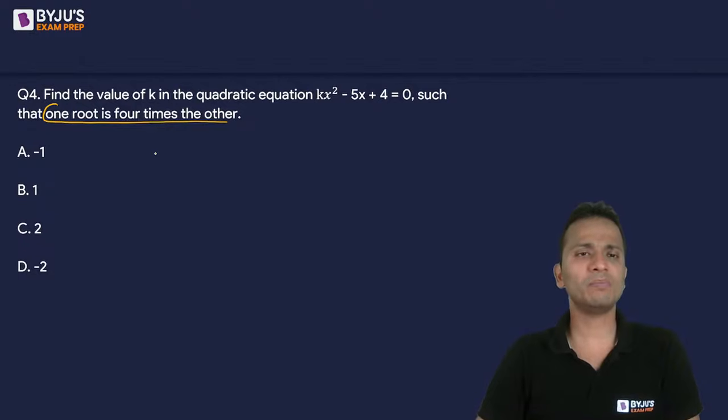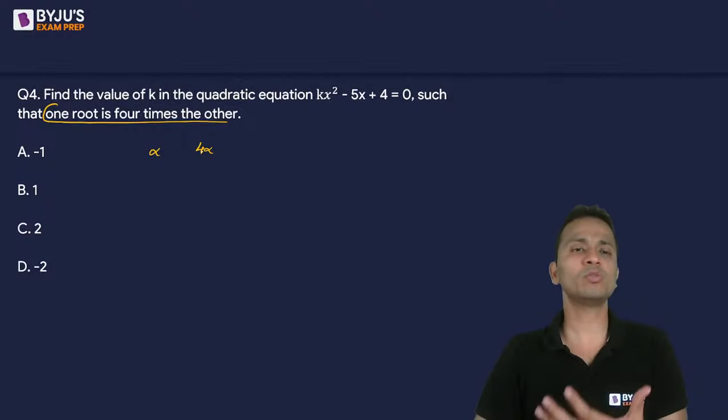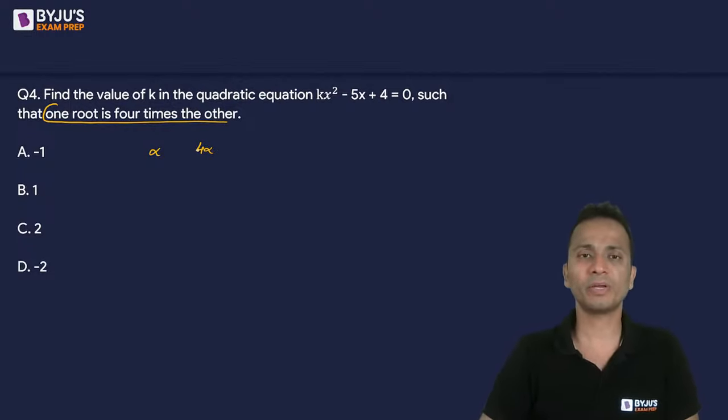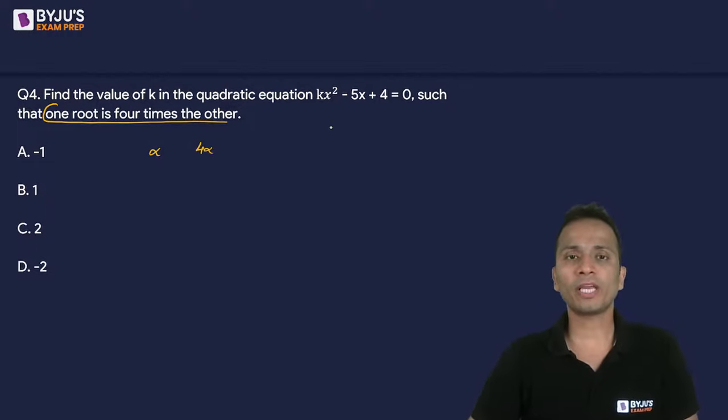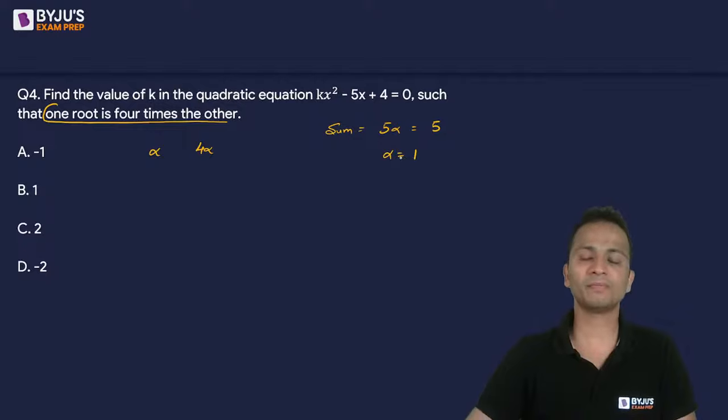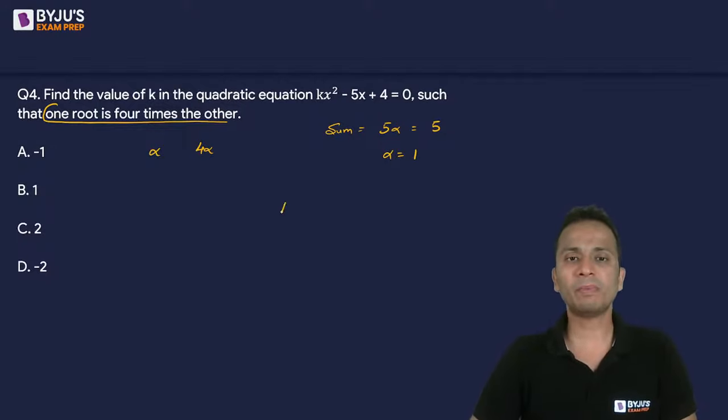One root is 4 times the other. So if I assume one root as alpha, the other root can be written as 4 alpha. One of the roots is 4 times the other root. Now, talking about the sum of the roots, which is alpha plus 4 alpha, that means 5 alpha, can be written as minus b upon a, that is equal to 5. So the value of alpha will be equal to 1. Okay, the first part. Second part, product of the roots.